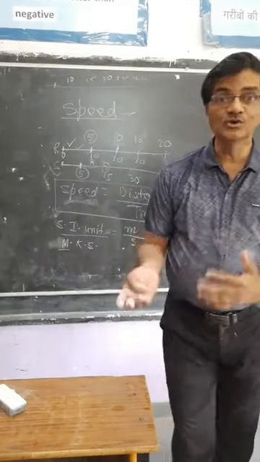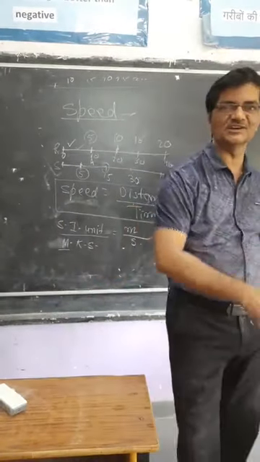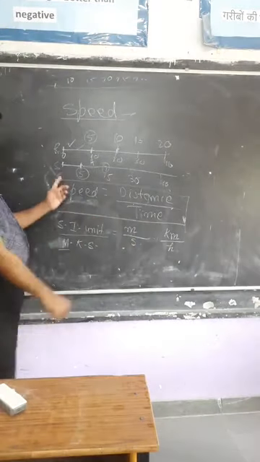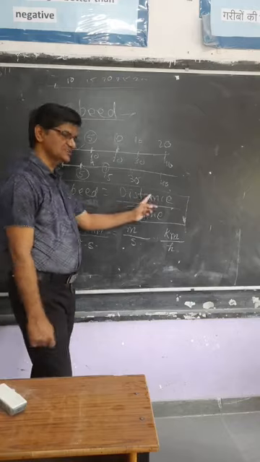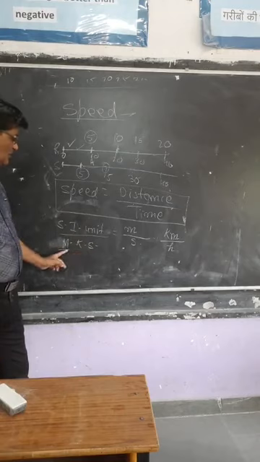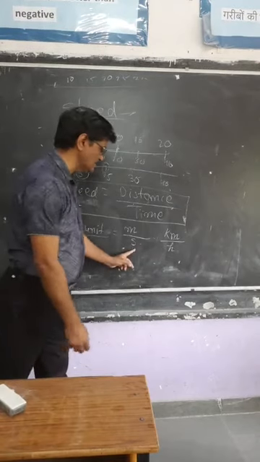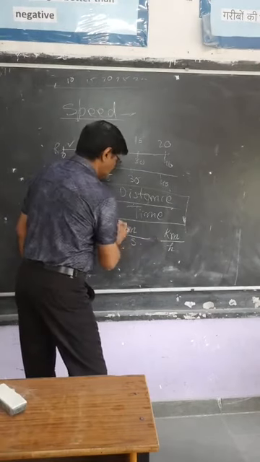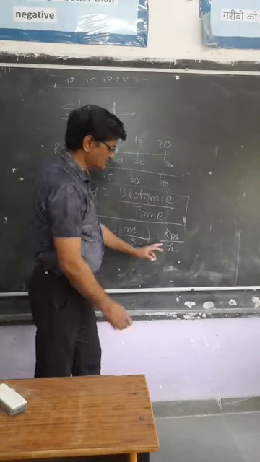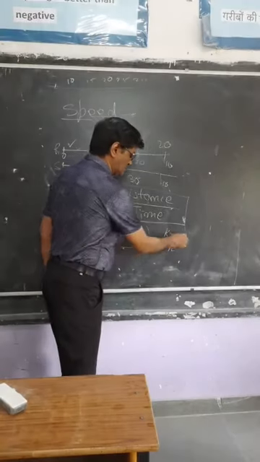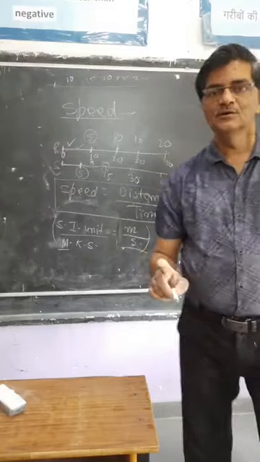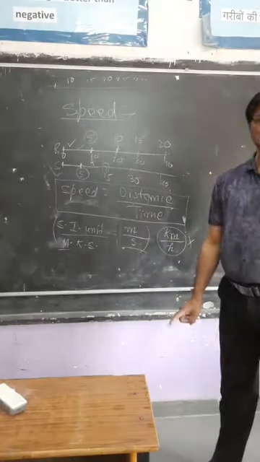So we must know how to convert kilometer per hour into meter per second and meter per second into kilometer per hour. So right now what we have taken is speed. The speed is distance upon time, and its SI unit or MKS unit is meter per second. Meter per second only. This is the standard unit. Kilometer per hour is not the standard unit. The SI unit is only meter per second.